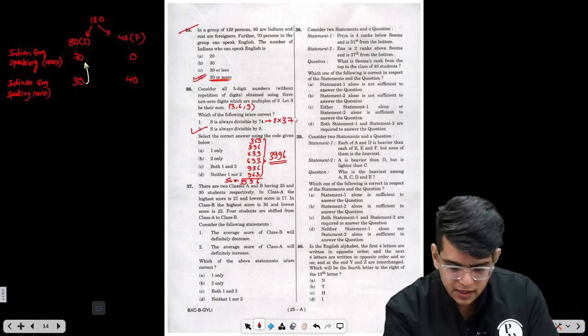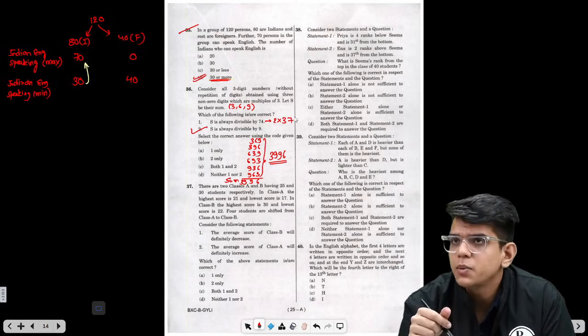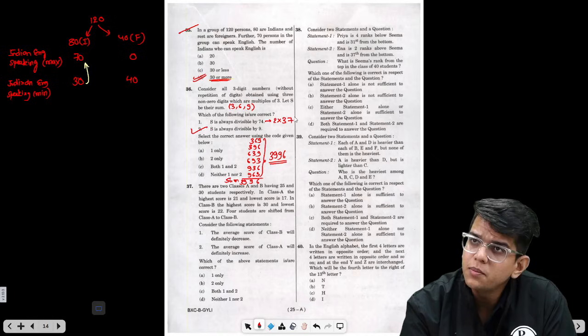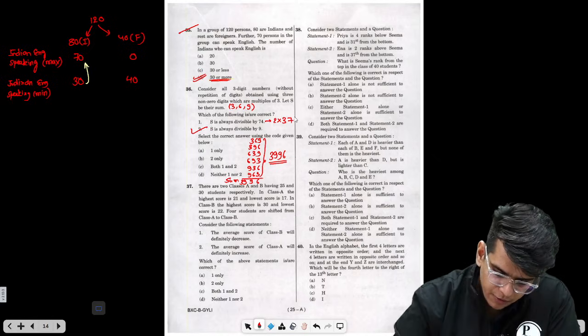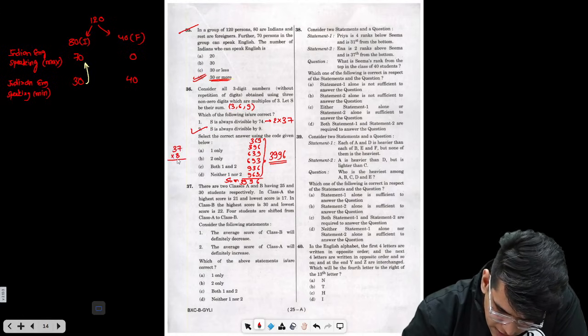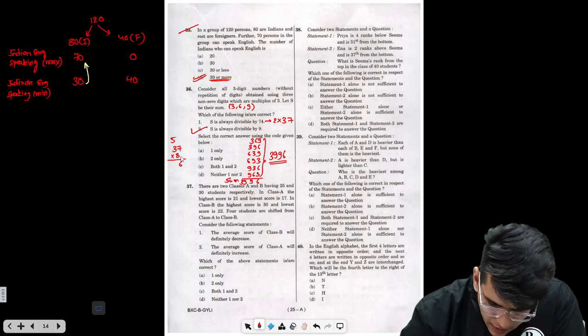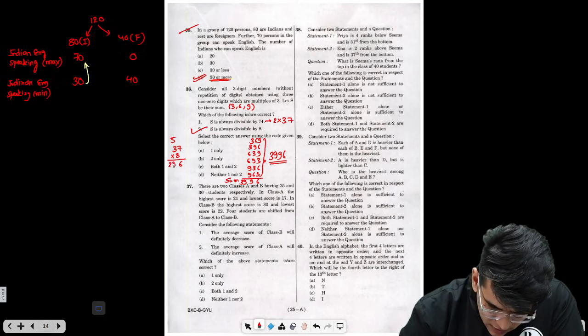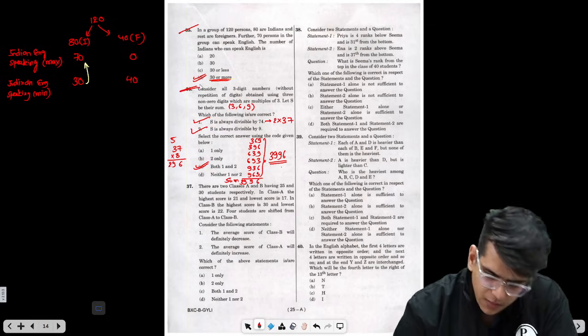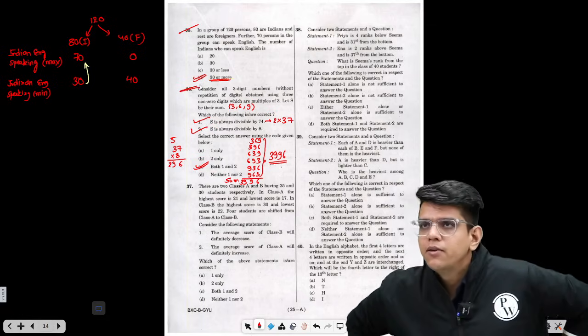When you divide this number by 37, 39 divided by 37 leaves 2, and 296 is divisible by 37. If you do 37 into 8, let's see what this number is. 8 7s are 56, 5 carry over. 8 3s are 24, this is 296. So this number is also divisible by 74. So the number is divisible by both 74 and 9.